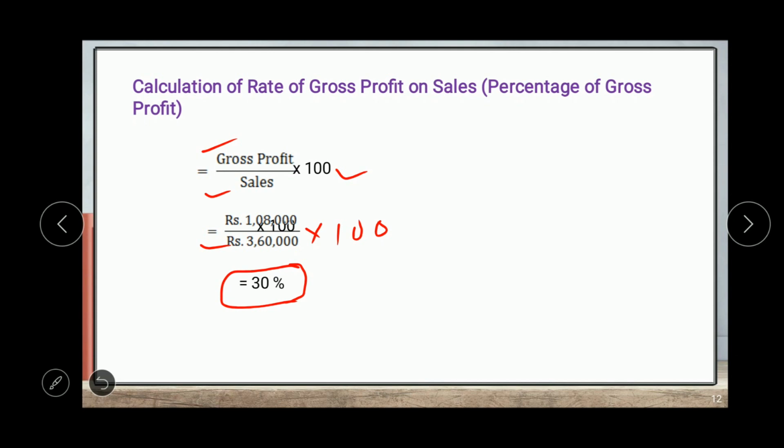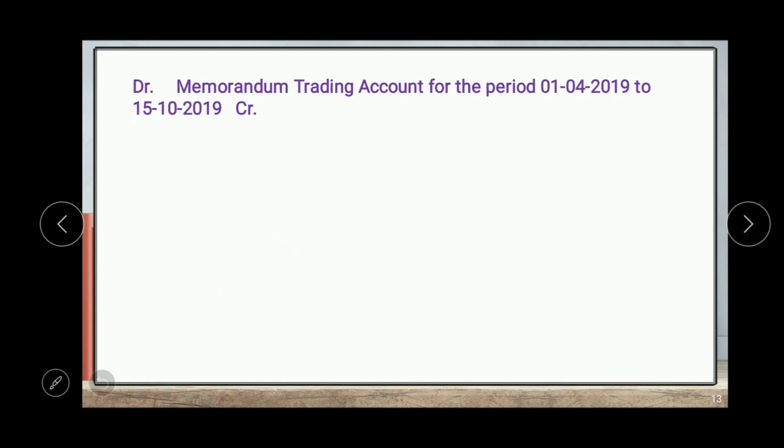From this percentage we have to calculate the gross profit for the current period. So the next step is the memorandum trading account for the current period. The current period is from 1st April 2019 up to 14th October 2019.